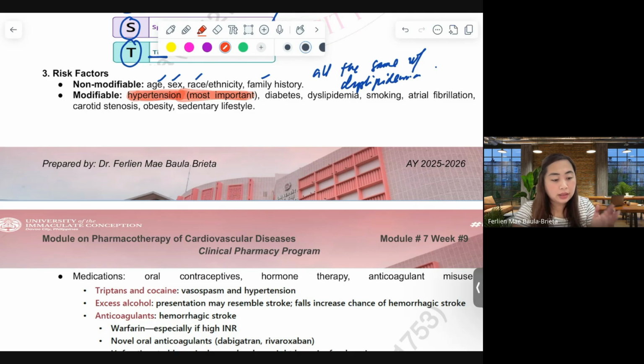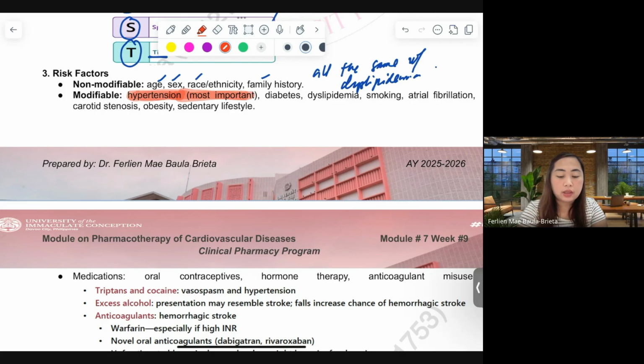So it has to begin during counseling a patient with hypertension to make them realize that adherence to antihypertensive drug is really essential to modify and decrease their risk to experience or to have stroke in the nearest future.